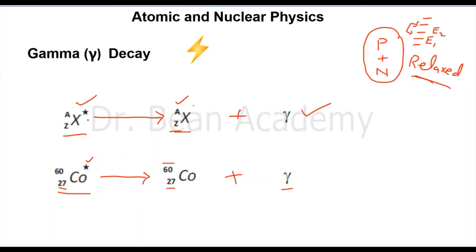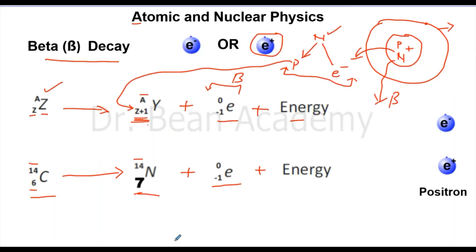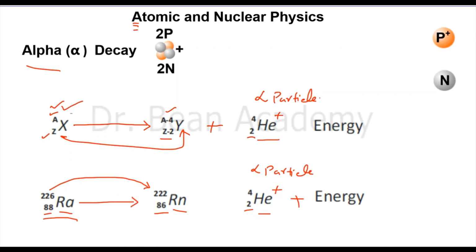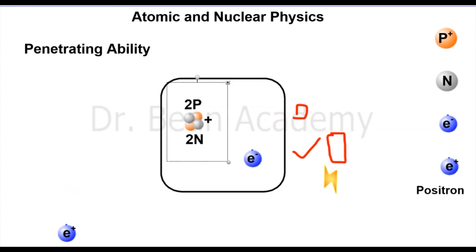I hope you have understood all the concepts, especially beta decay, because it was interesting how an electron comes out of the nucleus of an atom. And then we also studied alpha decay. We also studied in detail the properties of alpha, beta, and gamma rays and particles.